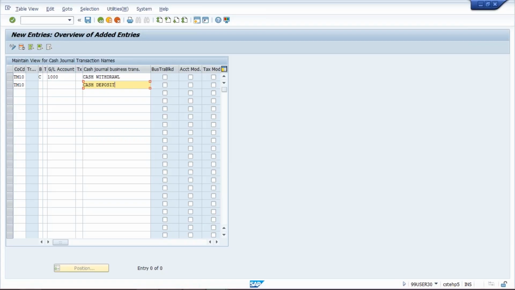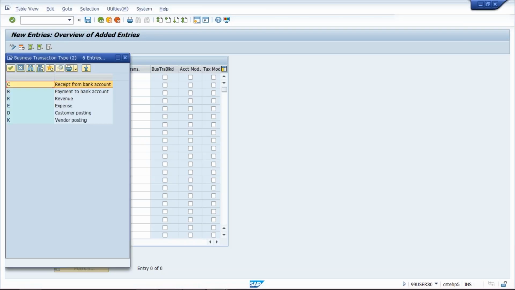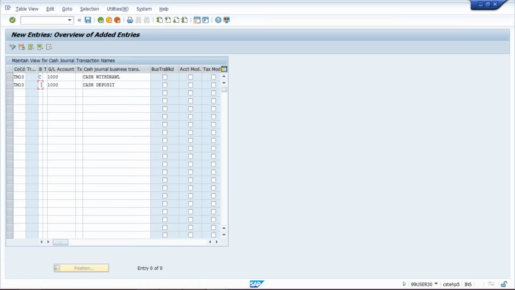Bank account is getting debited and petty cash GL is getting credited. Petty cash GL, as I said, I have already linked somewhere. Here one second, bank GL I am going to give. If you search the business transaction type, it will be payment to bank account, because cash deposit means we are depositing to the bank account. So that's what we are going to select as business transaction type, payment to bank account.